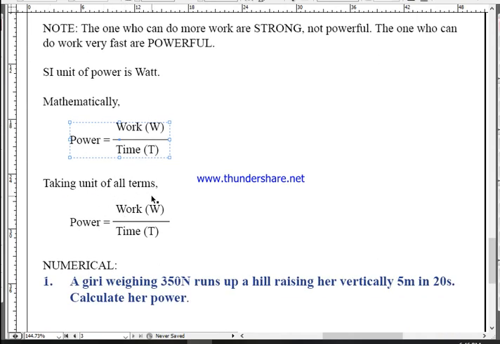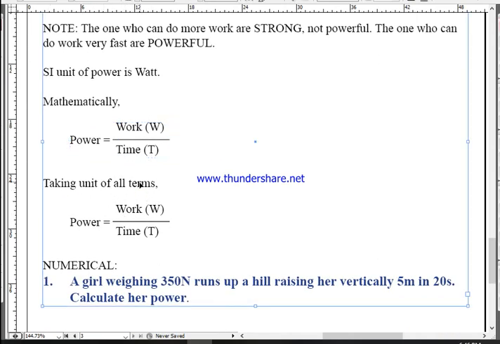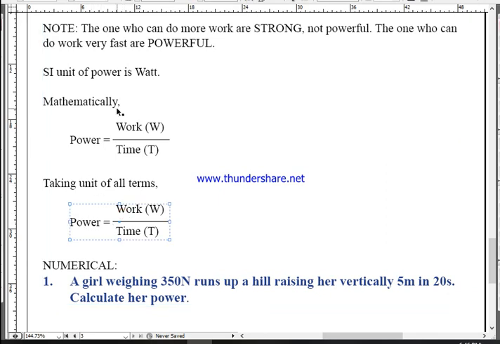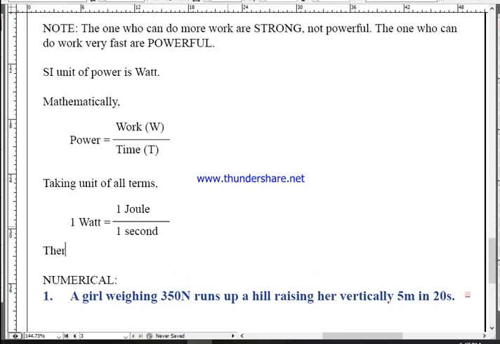Okay, and taking units of all terms, what do you get? We know the formula of power is power equals work upon time. Now take the unit of power. We know it is watt, isn't it? 1 watt. And take the unit of work. What is the unit of work? It is 1 joule. And take the unit of time. What is the unit of time? It's 1 second. Now from here you can define 1 watt power.